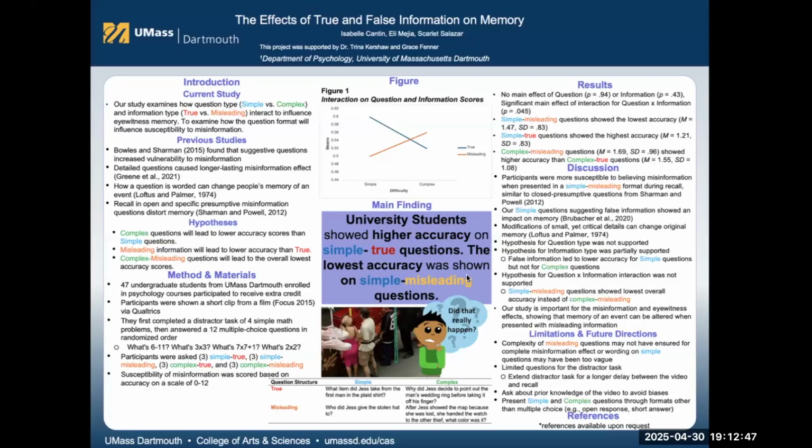It would also be helpful to ask participants about any prior knowledge of the movie to rule out potential biases. And finally, instead of only using multiple choice questions, presenting simple and complex questions in open response or short answer formats may offer deeper insights into how question format influences memory accuracy.